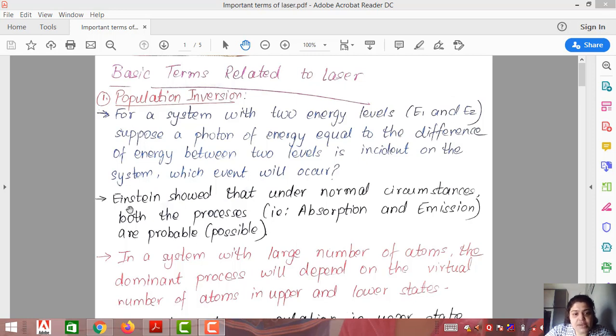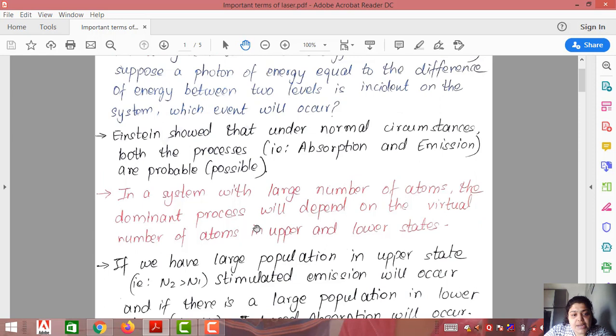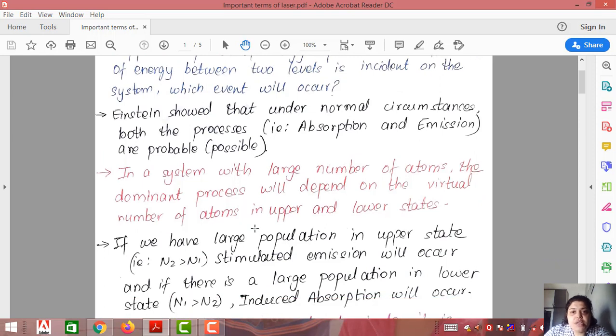Under normal circumstances, Einstein showed that both the processes are probable. It can be absorption also. What do you mean by absorption? From lower energy to higher energy. And what do you mean by emission? From a higher energy level to a lower energy level. So according to Einstein, both these processes are probable, and what actually occurs depends on the population of the respective levels.